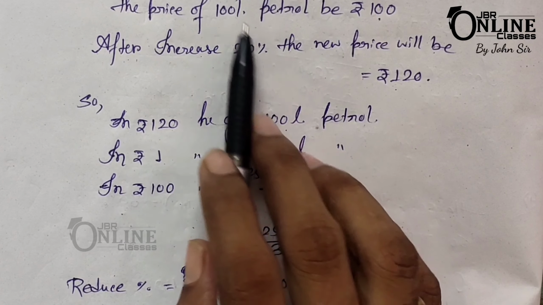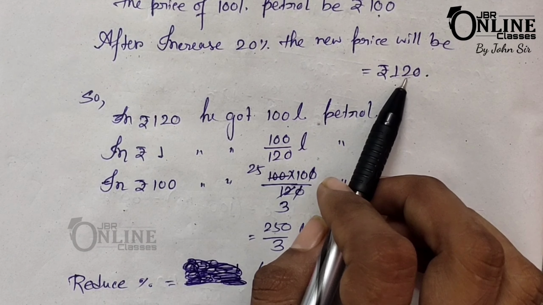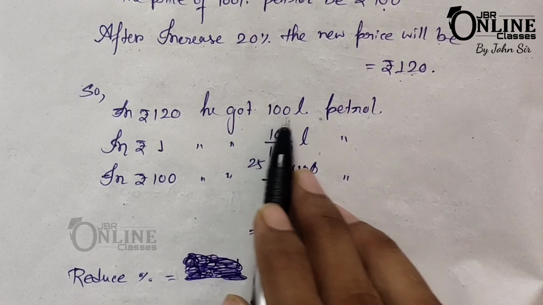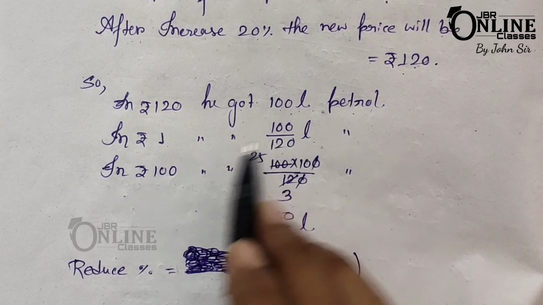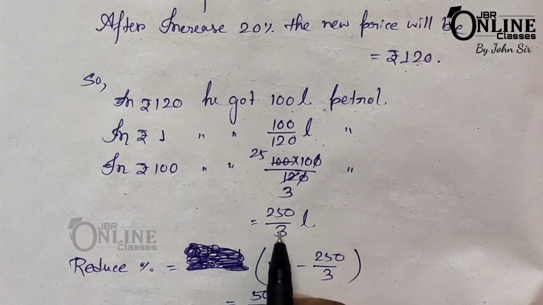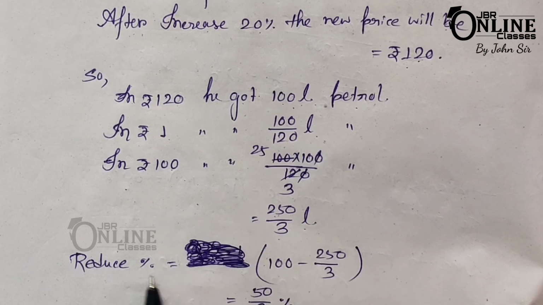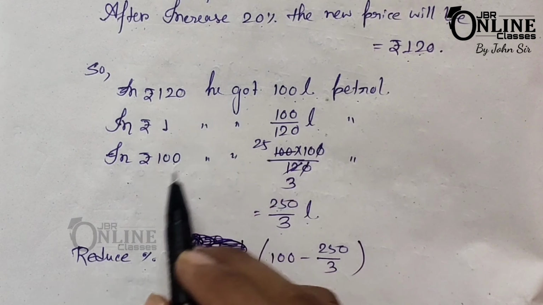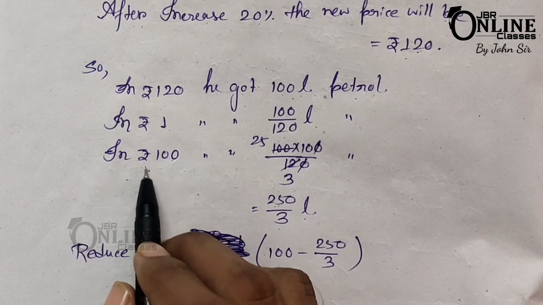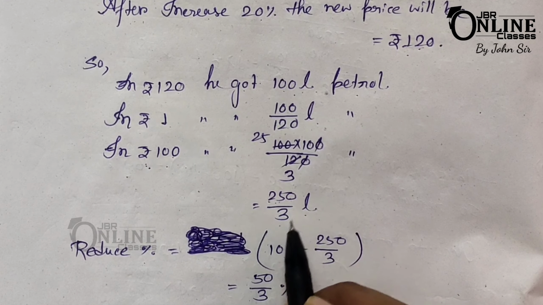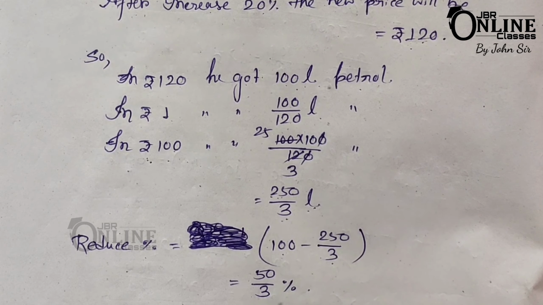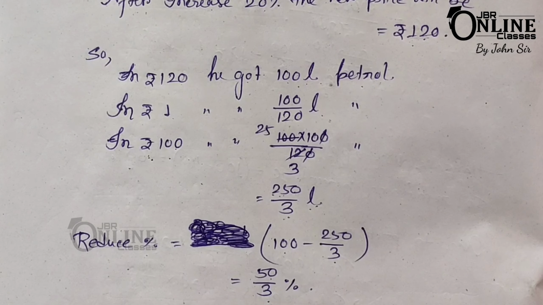That means now the price of 100 liters of petrol equals 120. So in rupees 120, he got 100 liters of petrol. In rupee 1, he got 100 by 120 liters. And in rupees 100, he got 250 by 3 liters. So previously he got 100 liters of petrol for rupees 100, and now in rupees 100 he gets 250 by 3 liters. So the reduced percentage equals 100 minus 250 by 3, and that equals 50 by 3%.